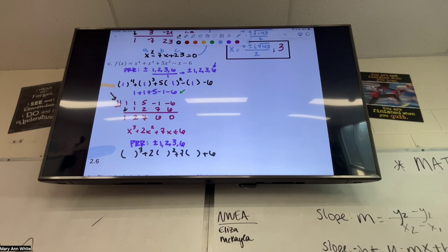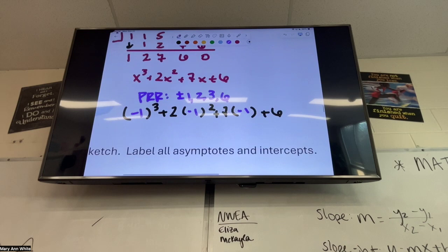Here's an example where they're all positive. So I know that 1 is probably not going to work. So I'm going to try a negative number and I'm going to hope it's a small one to see if I can get there pretty quickly. So -1, that becomes +1 times 2 is 2 minus 7 plus 6. That's 1 minus 7 is -6 plus 6 is 0.